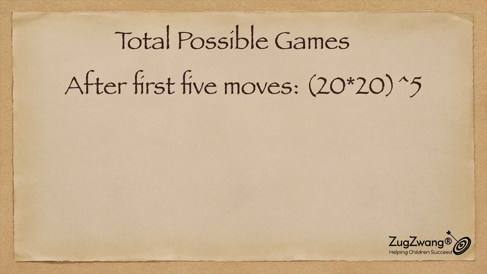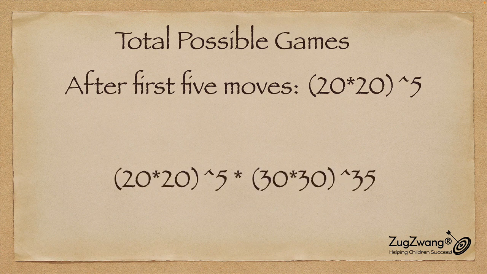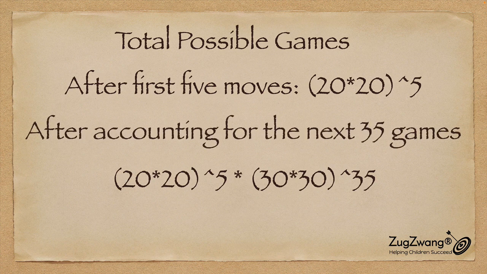So the total number of possible games after just 5 moves is 20 times 20 to the power 5. As I said, it's 400 times 400 after 2 moves, which is the same as 20 times 20 to the power 2. But after 5 moves, it will be power 5 because you have to keep multiplying to see the total number of possibilities. After you account for the next 35 moves, the total number of possible games would be 20 times 20 to the power 5 times 30 times 30 to the power 35.